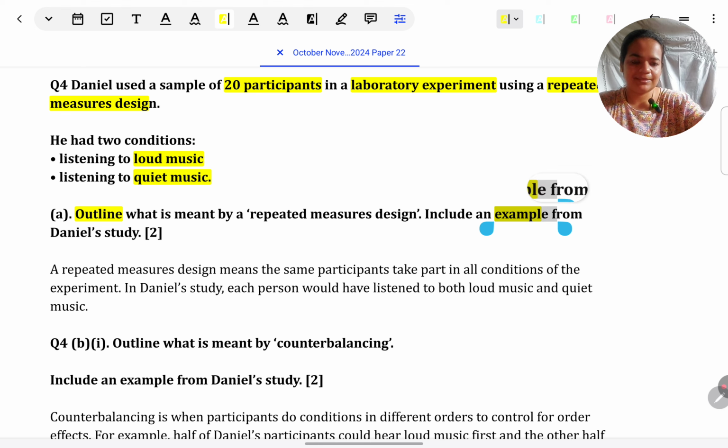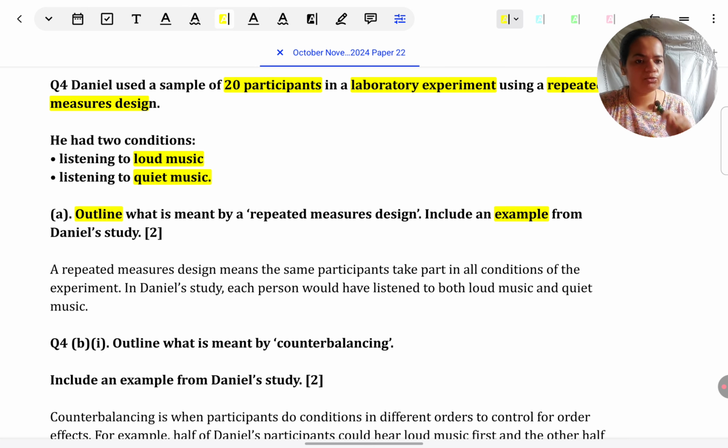Okay, first, before beginning, at least when you're practicing, if not during the main paper, make a habit of just checking in your mind, have you understood what is happening? Are you able to visualize it or speak it out in your own words? So there is this researcher called Daniel. He's doing a lab experiment. In that, he's making the same 20 participants undergo two conditions: loud music and quiet music. If you've understood this in your words, then we come to the question.